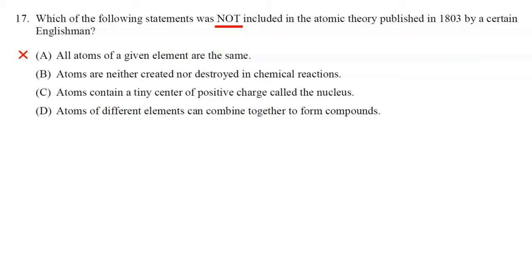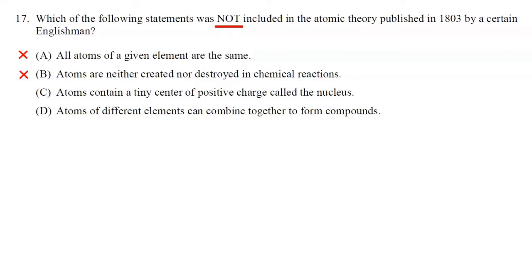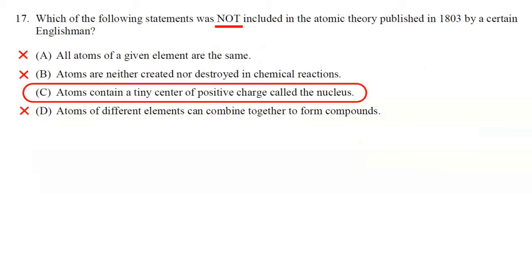Did he say that atoms are neither created nor destroyed in chemical reactions? Yes. So therefore, it's not choice B. And did he say that atoms contain a tiny center of positive charge called the nucleus? No, but he did say that atoms of one element can combine with atoms of another element to form a compound. So the idea of a nucleus was not known at the time of John Dalton. So the correct answer to number 17 is choice C.